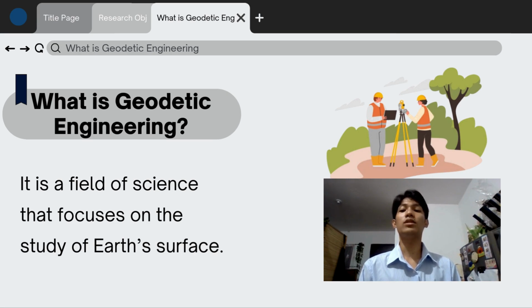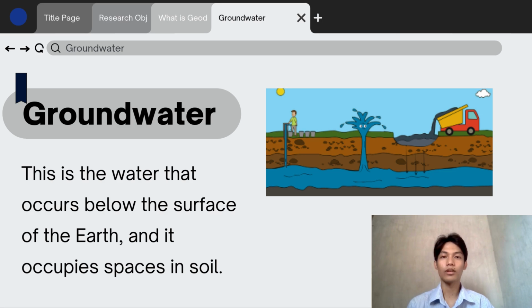Moreover, in line with the study of Mansour et al. 2023, it is said that the country of Egypt, particularly in the Nile River, is experiencing reduced water flow due to the development of the Ethiopian Dam. With this, the field of geodetic engineering can determine the analysis of the hydrological water flow with the use of global navigation satellite system. So to proceed, what is groundwater?